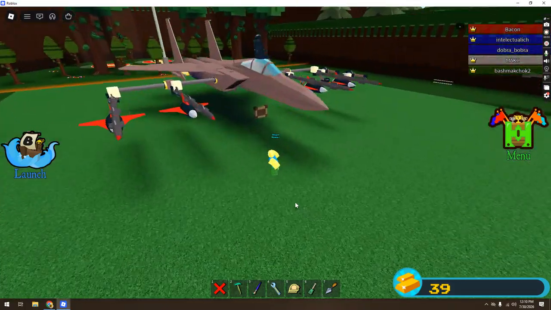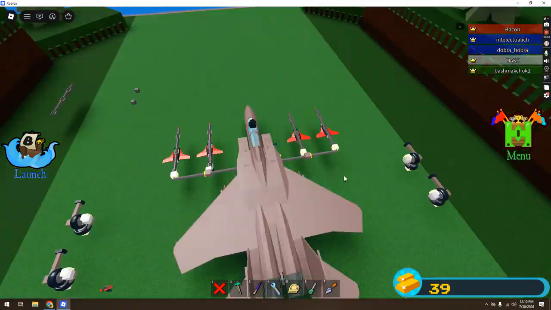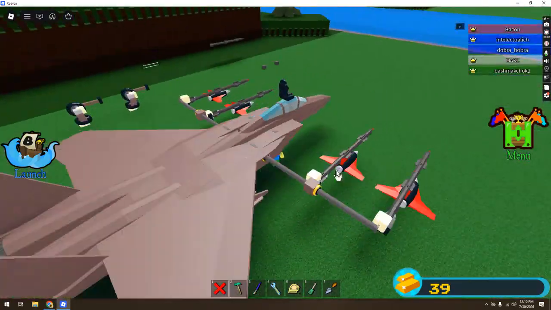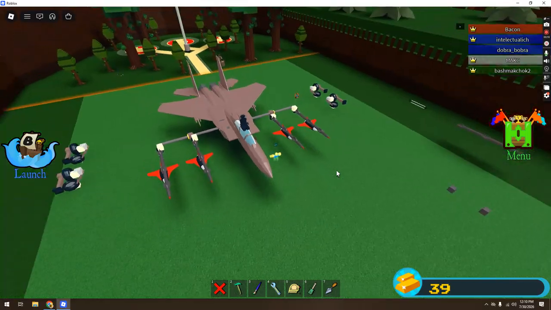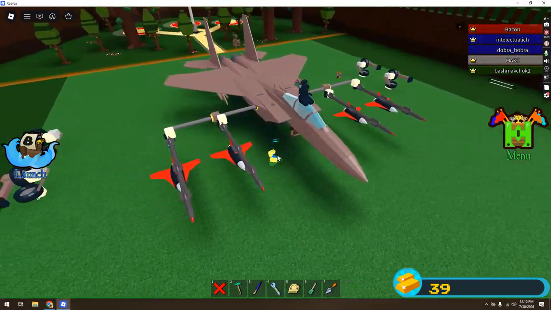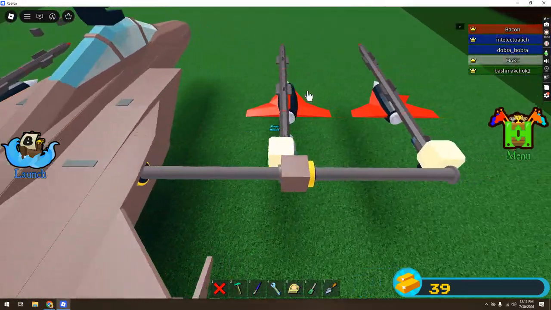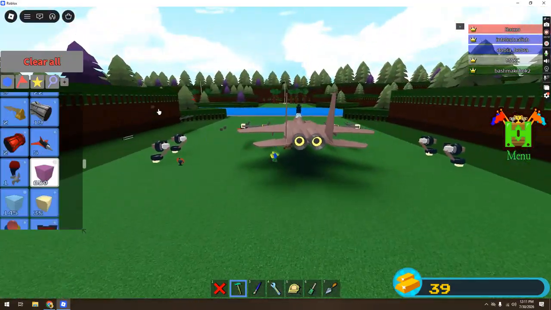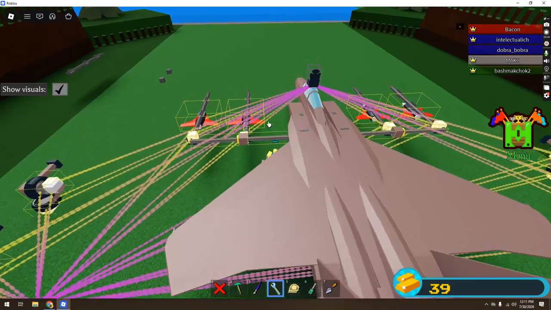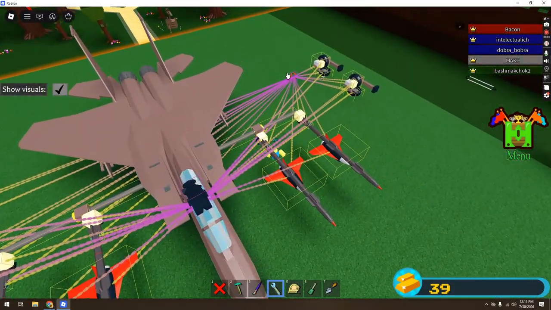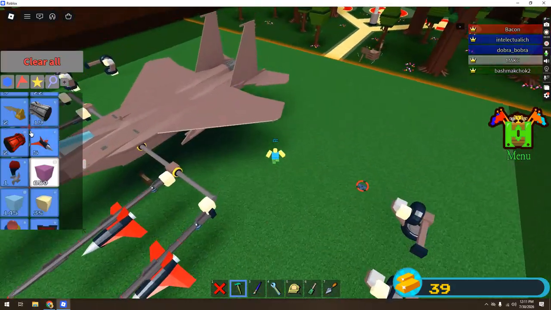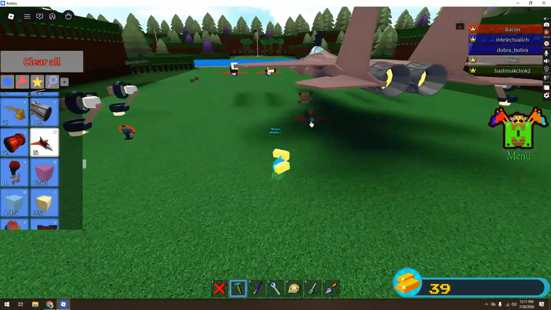Hello guys. So here, as you can see, I made an F-35 from a tutorial from Features Thing 22. I'm trying to make some remote control missiles, and while they do work, I can't really control the plane. I got a pilot seat and tried to bind everything. I also got this thing to remote control, but every time I tried to fly it, it just goes in a straight line. I'll show you guys.